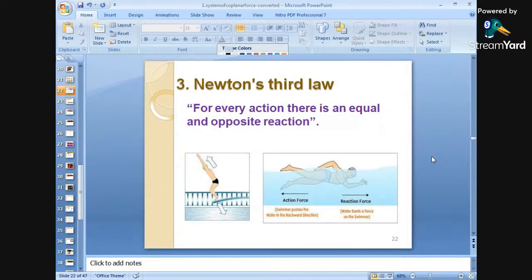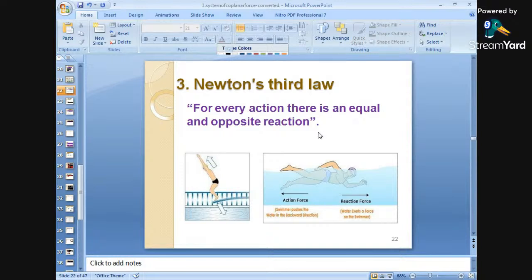Next is Newton's third law. What does Newton's third law say? For every action, there is an equal and opposite reaction. These are the two examples. In a swimming pool, you can see equal and opposite, a downward and an upward reaction. This equal and opposite reaction is stated by Newton's third law.